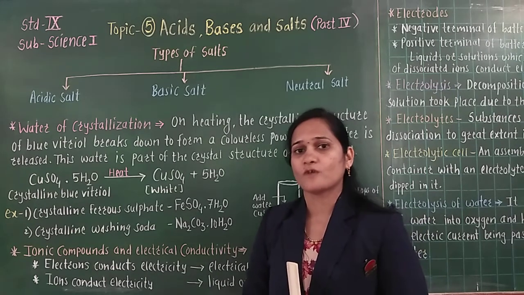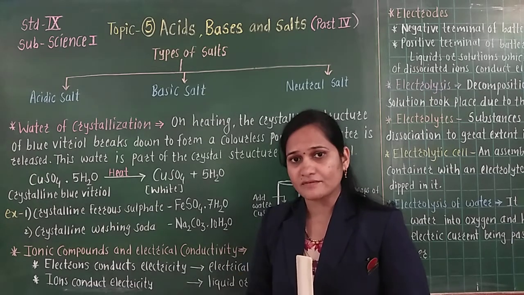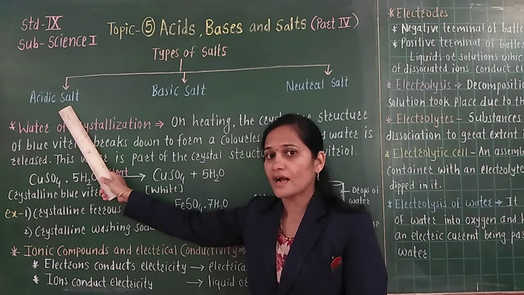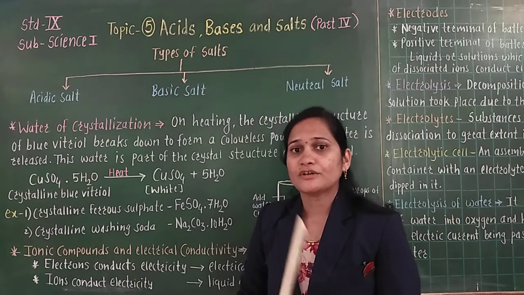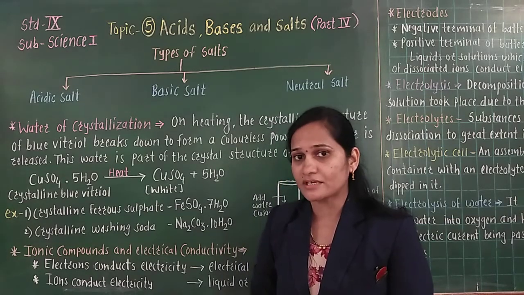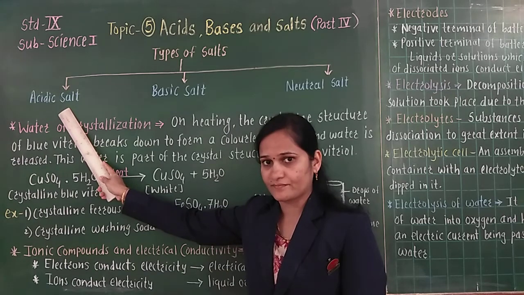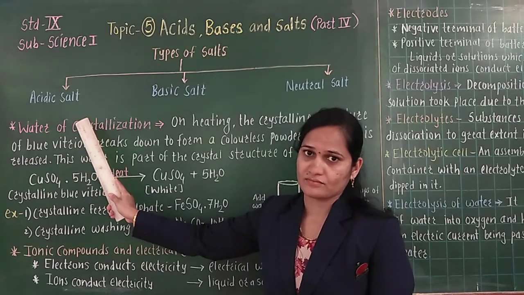Acidic salts are formed by the neutralization reaction between strong acid and weak base. Does everyone understand how acidic salts are formed? The neutralization reaction between strong acid and weak base, and it has pH less than 7.